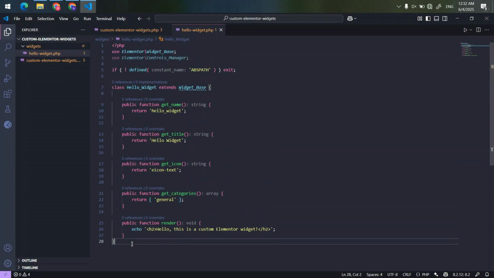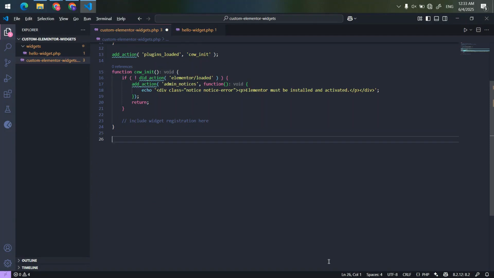Finally, the render method outputs the widget's HTML on the front end. In this example, it simply prints a heading with some text. This is a minimal and clean structure to get started with building custom Elementor widgets.